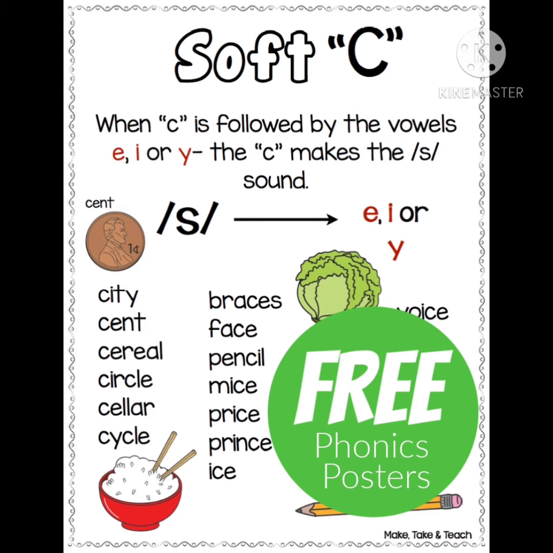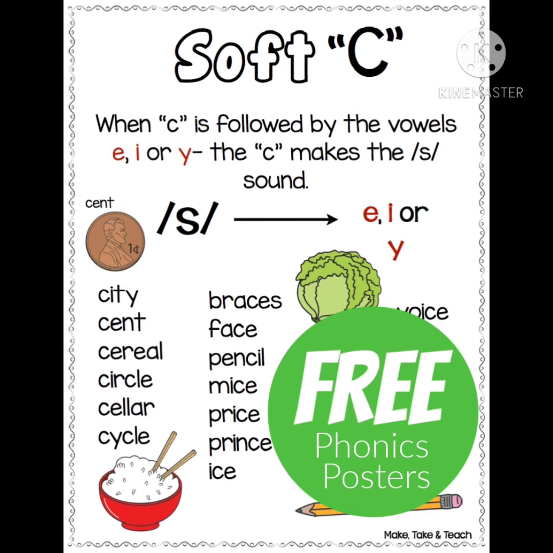Next word is mice. The letter C is followed by E, so it gives the sound of S. So we say it as mice. Next word, price. The letter C is followed by E, so we say it as price.